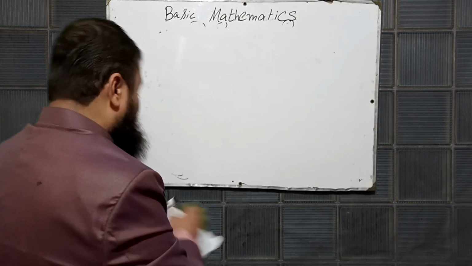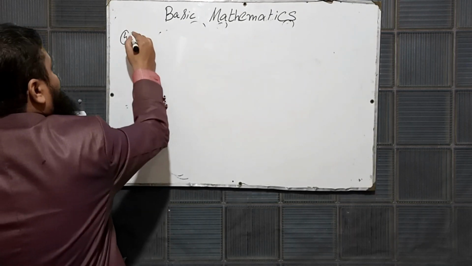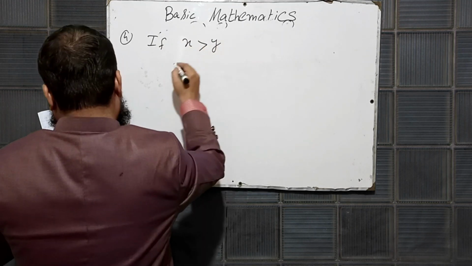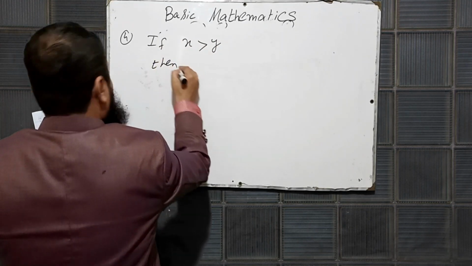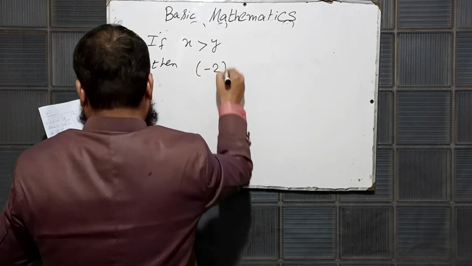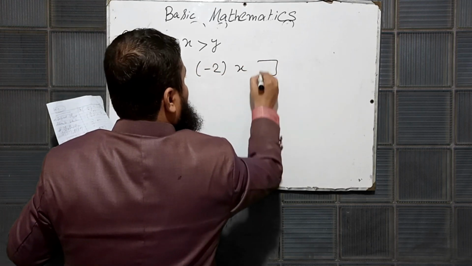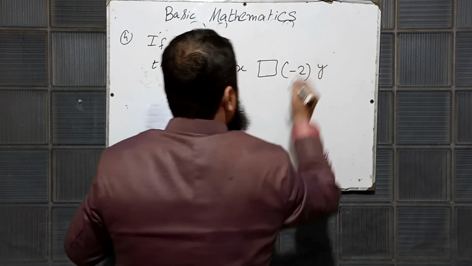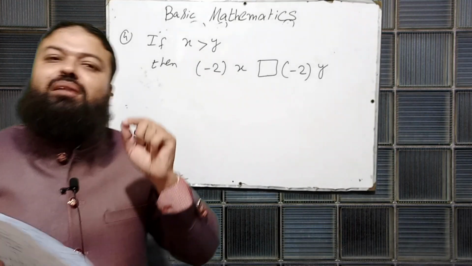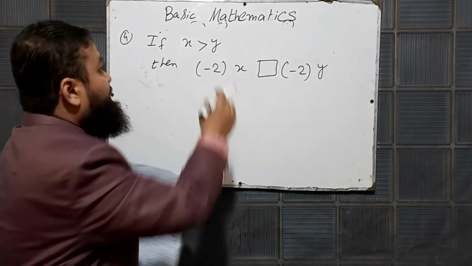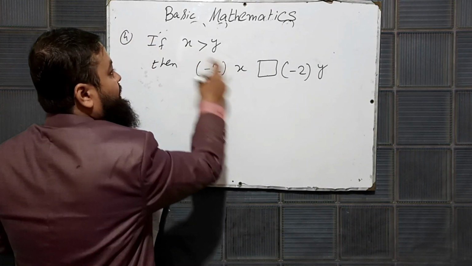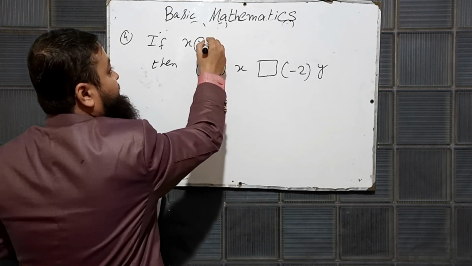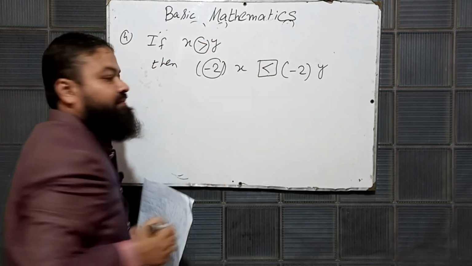Now question number 4 is, if x is greater than y, then... Dear students, it is a basic rule of mathematics. When you multiply any alphabet or number with a negative sign, the sign of inequality will be changed.